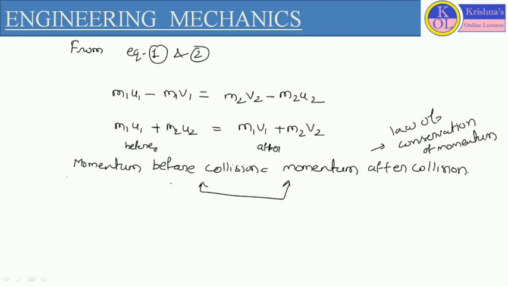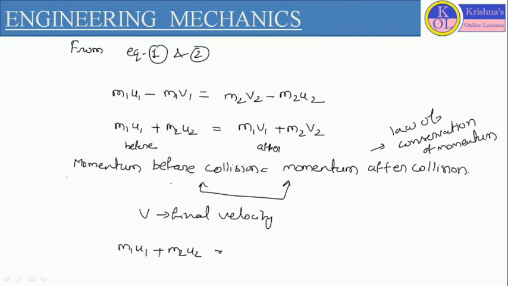Now if before collision the velocities of the bodies are u1 and u2, but after collision both objects move with the same velocity, let us consider the final velocity of both objects as v. In that case, the equation will be m1 u1 plus m2 u2 equals m1 plus m2 into v. This condition can also happen, and it also represents the law of conservation of momentum. So this is all about the law of conservation of momentum during collision of objects.